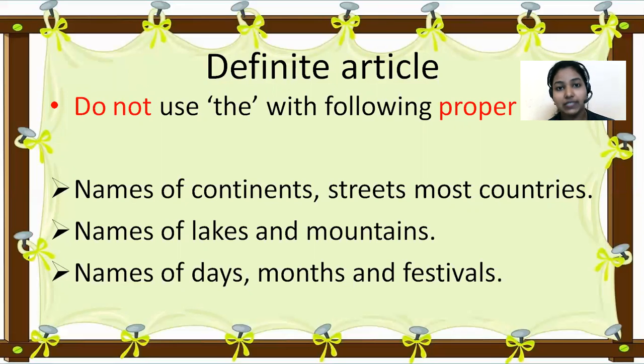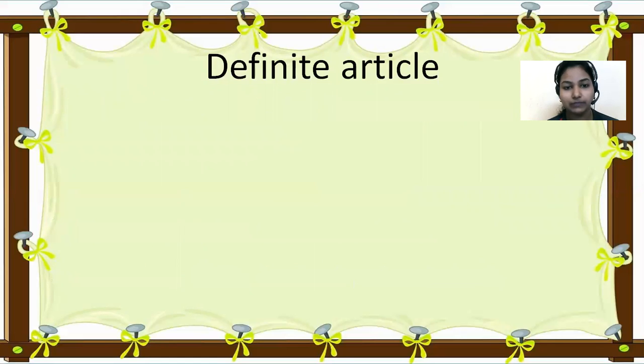And in front of days, Monday, Tuesday, you should use it like that. You should not say the Monday. And festivals: Christmas, Diwali, Pongal. In front of all these festivals, you should not use the. Even though it is a proper noun, you should not use the in front of these things.